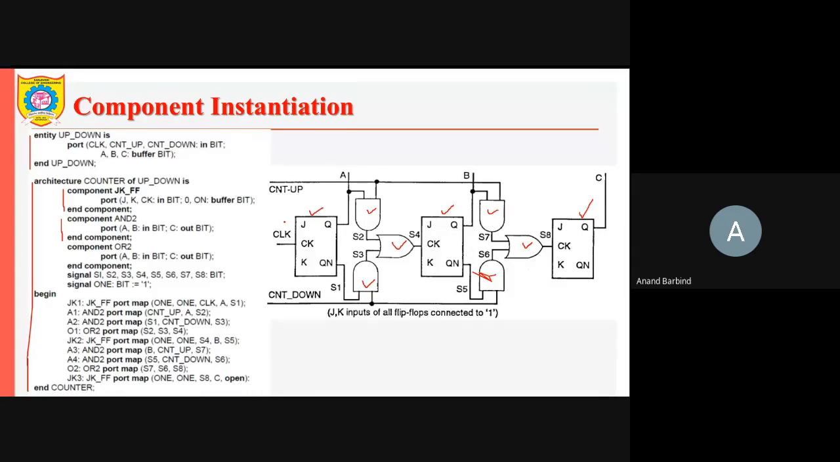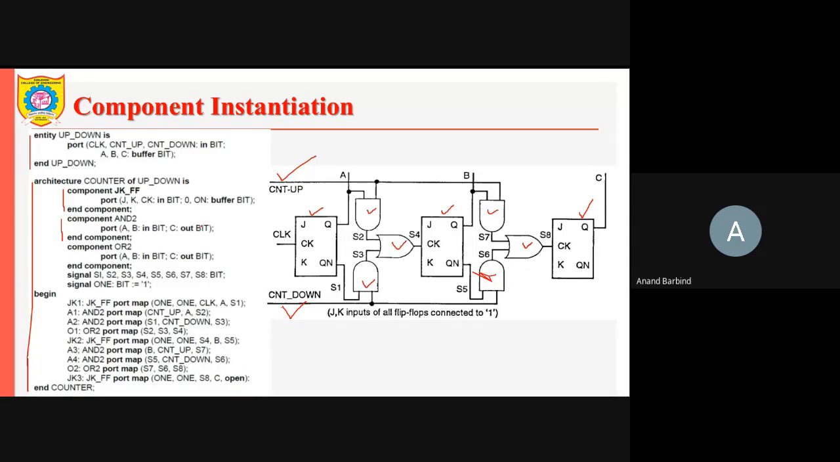Okay, so it is the implementation of the up-down counter. Here, if we give one signal here and 0 here, it will count up. Whereas if we make count down 1 and count up 0, then it will count down. We have already discussed the operation of this particular circuit.